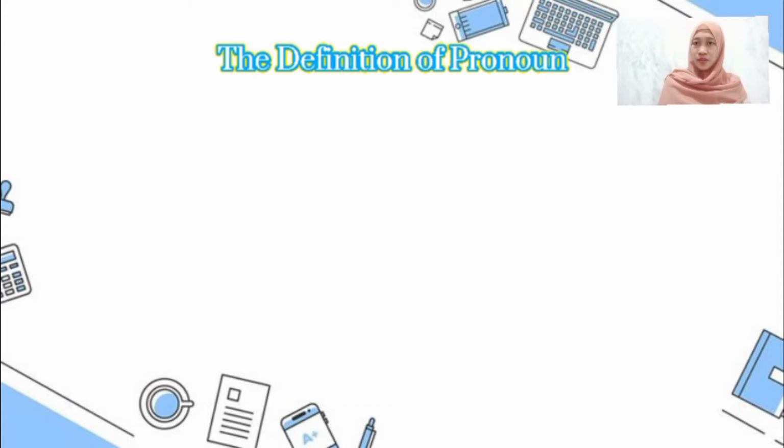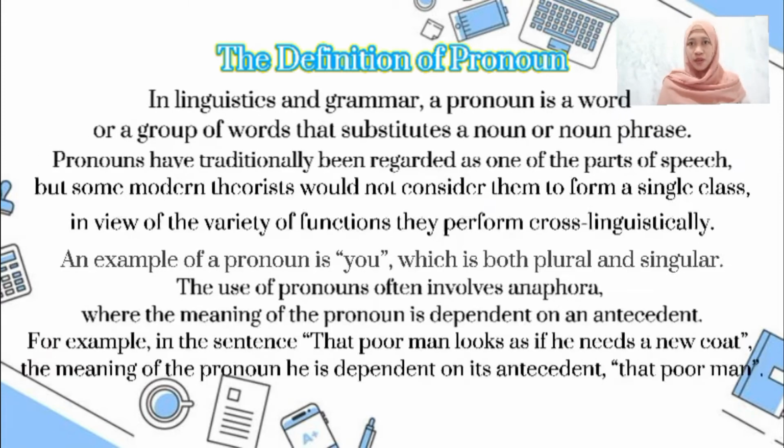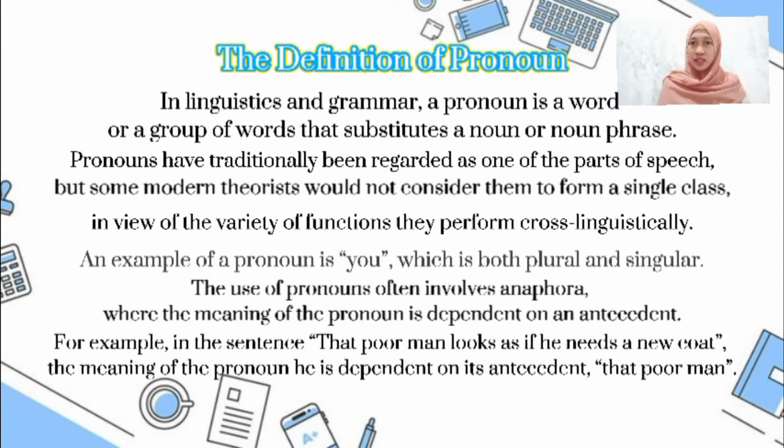So, what is a pronoun? In linguistics and grammar, a pronoun is a word or a group of words that substitutes a noun or a noun phrase. Pronouns have traditionally been regarded as one of the parts of speech, but some modern theorists would not consider them to form a single class, in view of the variety of functions they perform cross-linguistically. An example of pronouns is you, which is both plural and singular.